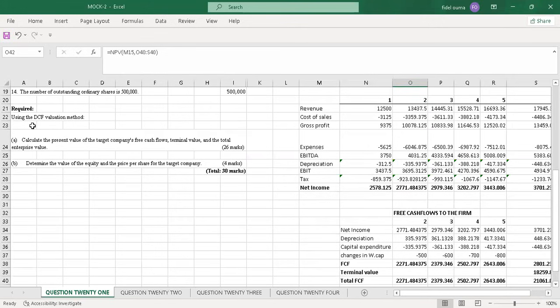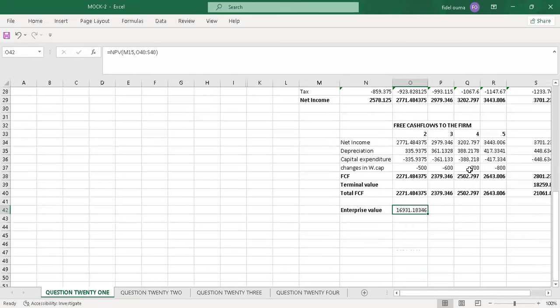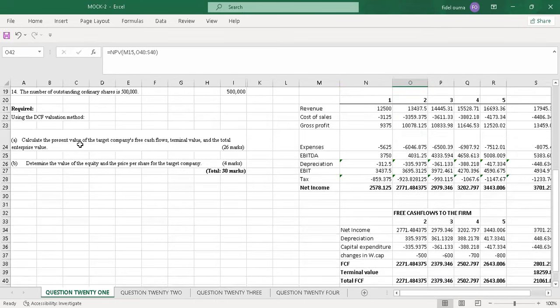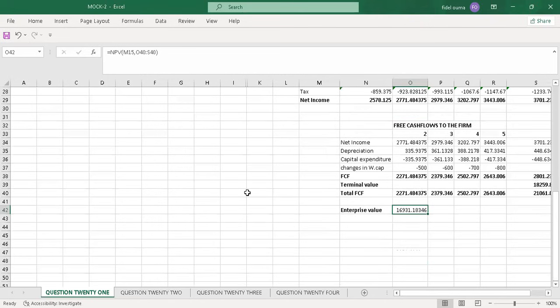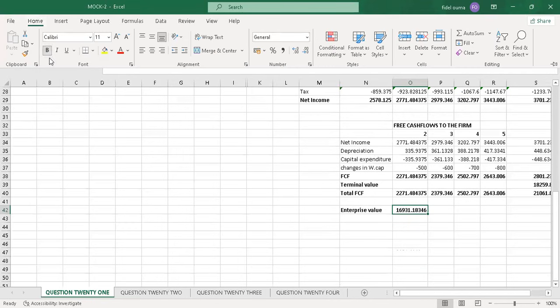They said using the DCF valuation method, calculate the present value of the target company's free cash flow. The values are this. Then the terminal value is here, and the enterprise value is here. Let me just bold the enterprise value.